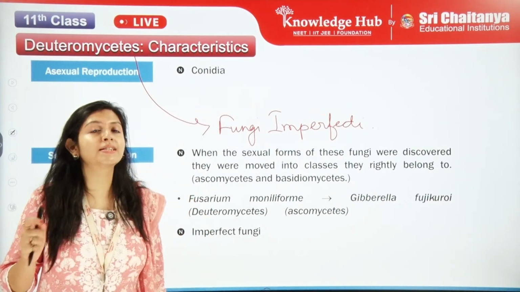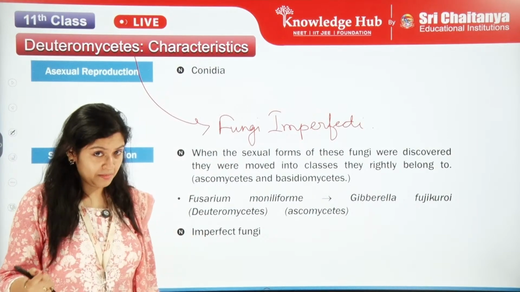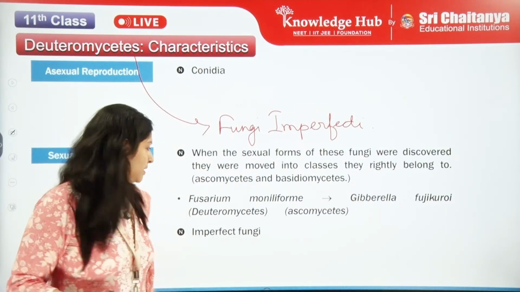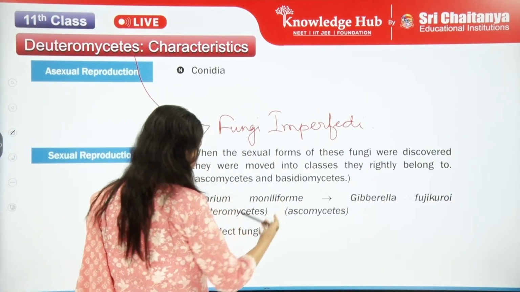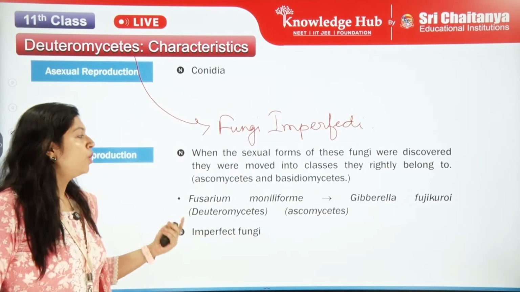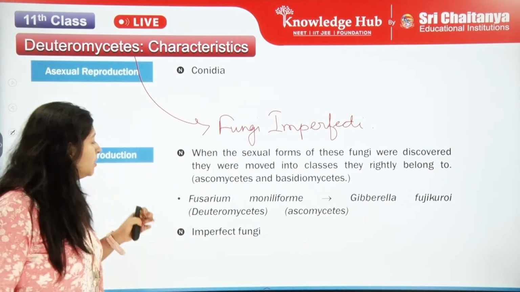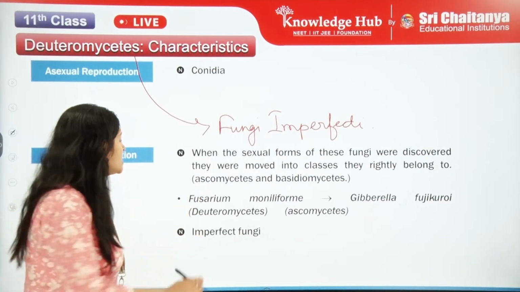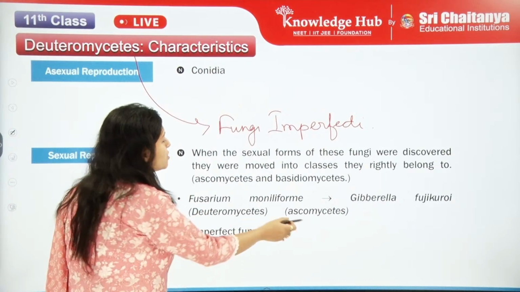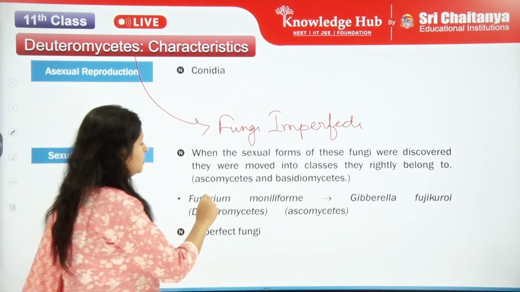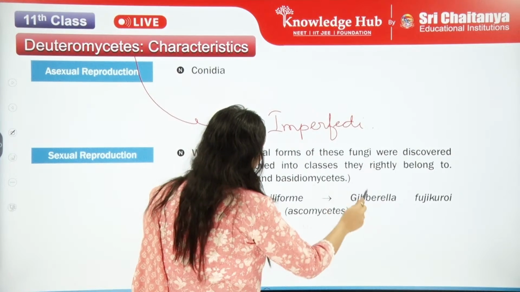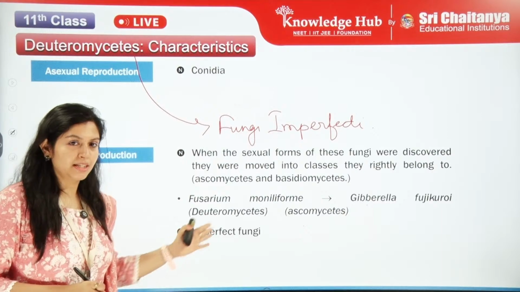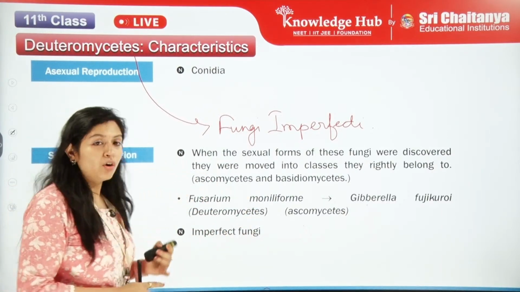If you discover the sexual stage of any fungus belonging to the Deuteromycetes group, let it be Fusarium moniliforme or Gibberella fujikuroi, both of them, once it was found out, it moved from Deuteromycetes to Ascomycetes. This one is now called Gibberella fujikuroi. It has moved from Deuteromycetes to Ascomycetes. There can also be